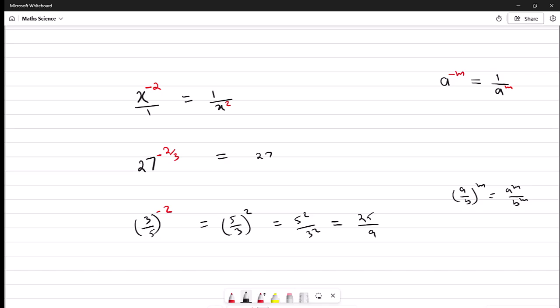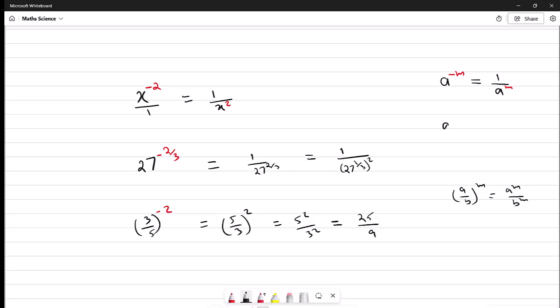So first let's just flip this number from negative to positive. We do the same thing. This just becomes 1 over 27 to the power of 2 by 3. And this just becomes, let's take the root first. So we can rewrite this as 27 to the power of 1 by 3, and this whole thing, we take the square because that's the power. Okay, and we can do it in any order. We can take the square first and then take the root. The order doesn't matter. So this is what we are doing basically.